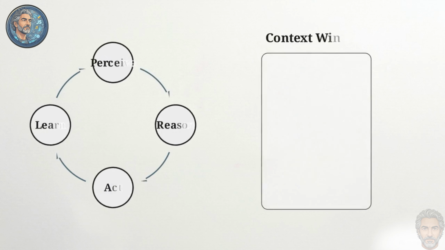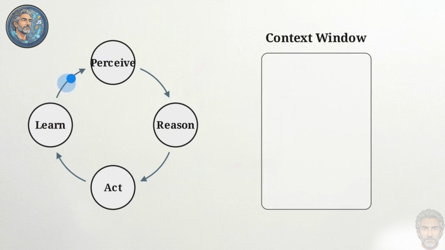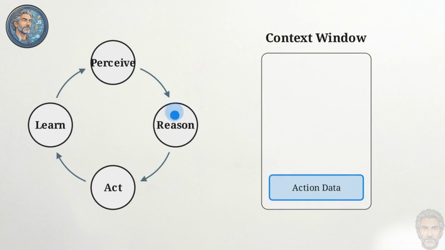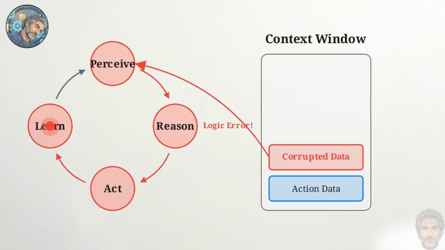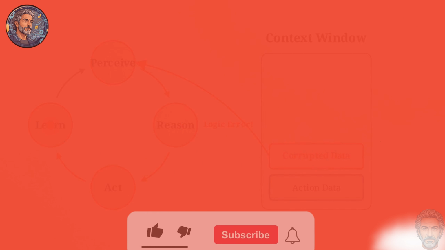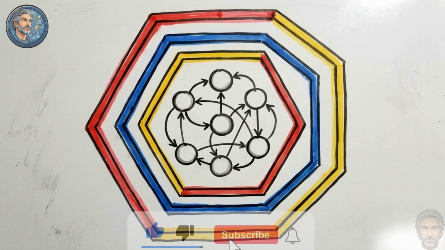These agents operate on a perceive, reason, act, learn cycle. An unhandled hallucination or logic error in an early reasoning step not only stops the local process but irreversibly corrupts the context window for every downstream action that follows. Safely scaling AI into production requires engineering rigid, state-driven boundaries to contain this non-deterministic behavior.